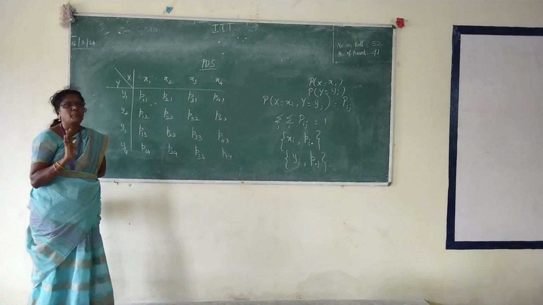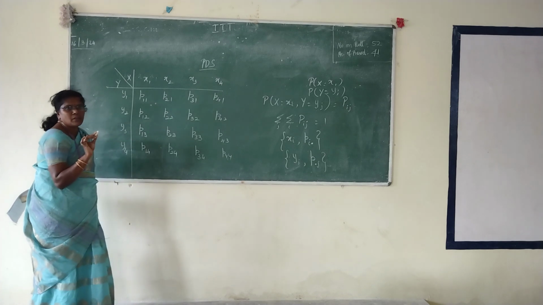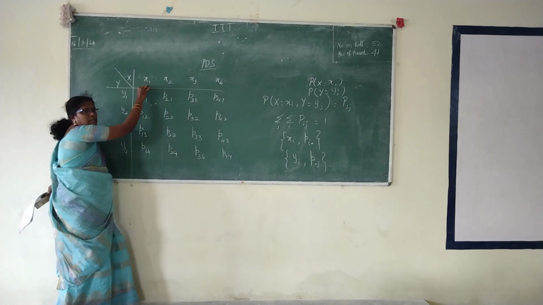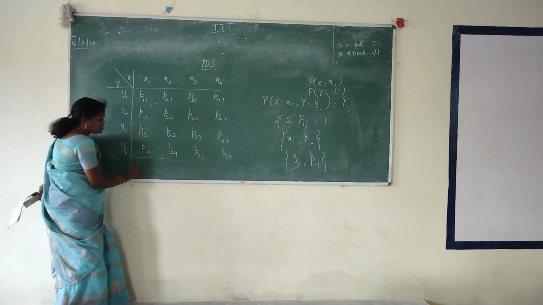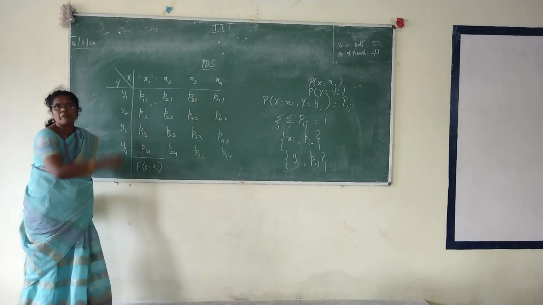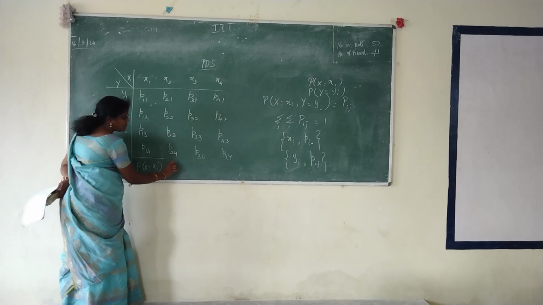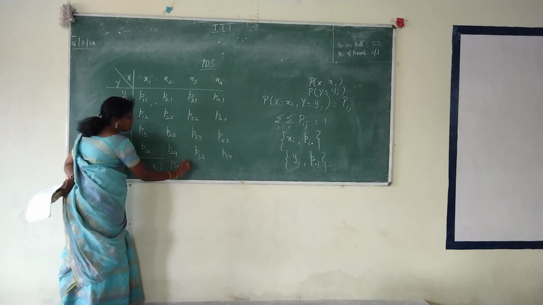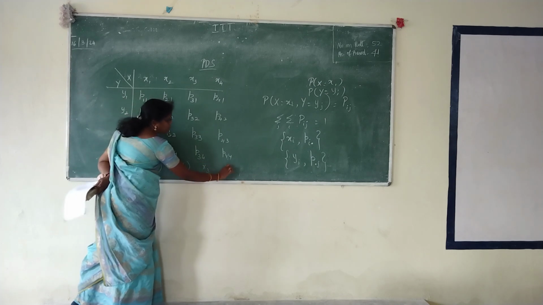In simple way, I want to tell you to find the corresponding totals. So where is x1? It is in the first column. When you find the total of all these values, this will be the probability of x equal to x1. You find the total of the second column, that will be the probability of x equal to x2. Third column x3, fourth column x4.